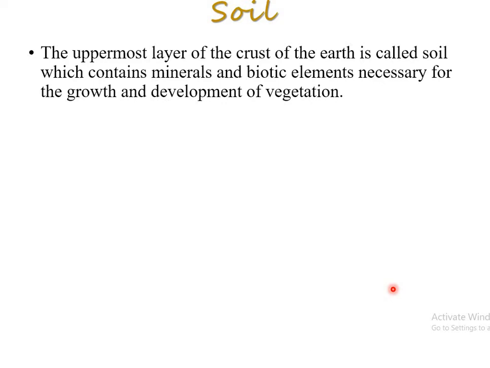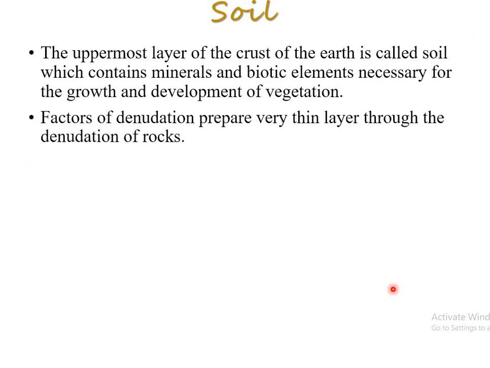So soil is the surface layer of matter formed due to the mixture of scattered material from the parental rocks and vegetation. Then some of the factors of denudation prepare a very thin layer through the denudation of rocks. So the factors of denudation prepare a thin layer, and then the mixing up is done.